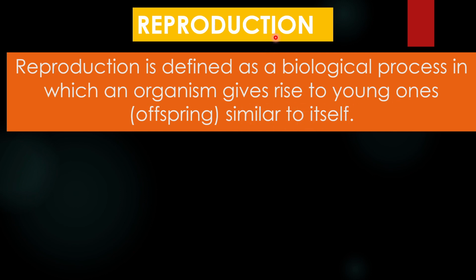That is, an elephant is going to give rise to an elephant baby, right? A human baby. Such young ones are what we call offspring. So in simple terms, if an organism gives rise to young ones and ensures its continuity on this earth, that process is called reproduction. So this is how you define the process of reproduction.